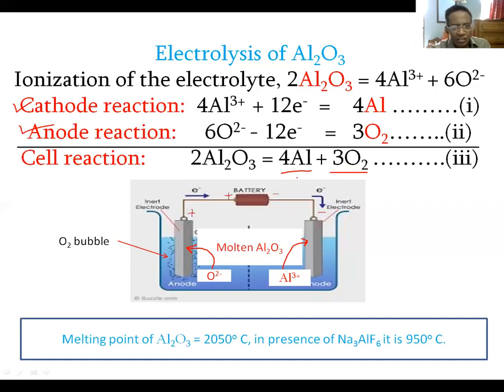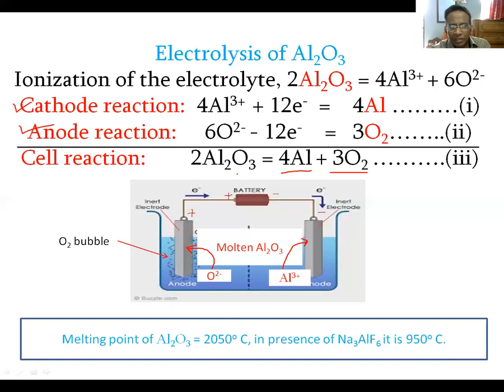So this is another example of electrolysis reaction. Now we shall discuss the electrolysis process where more than one electrolyte is present. If in the same electrolysis process more than one electrolyte is present, then there will be more than one cation and more than one anion.